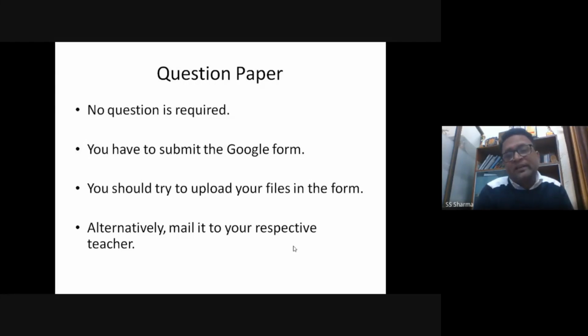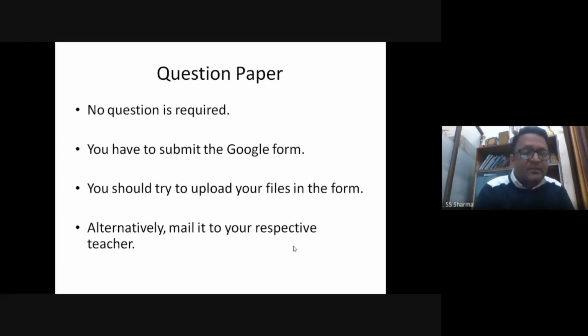But regarding the objectives, the MCQs, there are 20 to 25 marks of objectives, so around 40 to 50 questions. Those you have to solve in the Google form only. You cannot give us the solution as a mail, right? So this is something which you should understand.